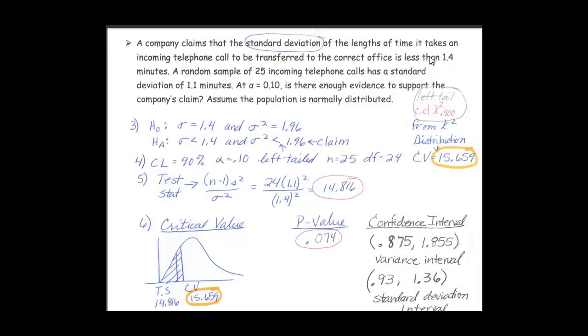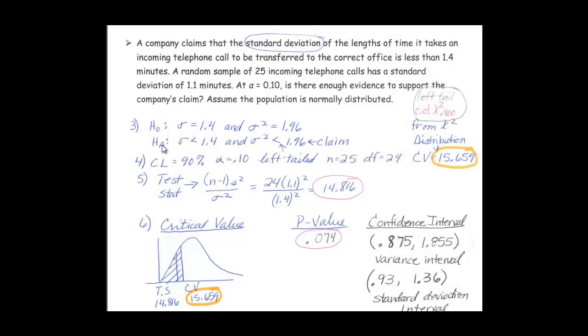Looking at this, you're thinking, well, they claim that it's less than 1.4 to route an incoming call, and our sample came up with a standard deviation of 1.1. Well, what we want to know is, can we safely say with 90% confidence that 90% of the time when calls come in, they're going to get routed in less than 1.4 minutes? Can we be certain of that? Is it enough of a difference that we can say that with 90% confidence? So that's what we're testing here.